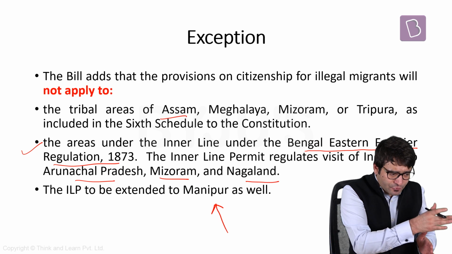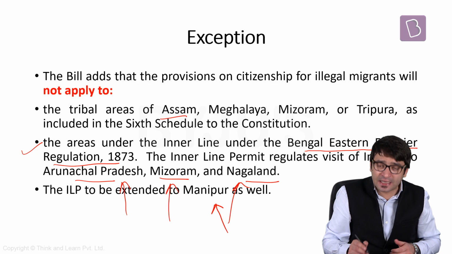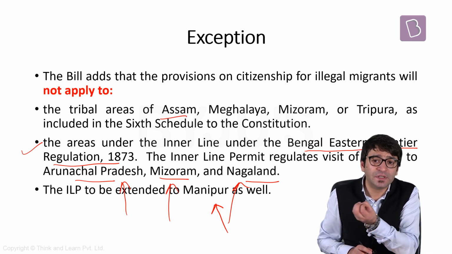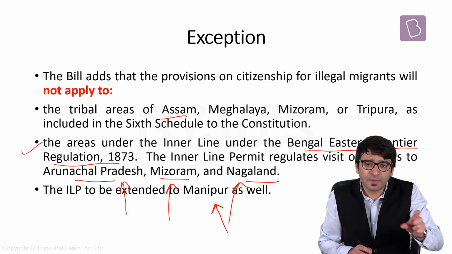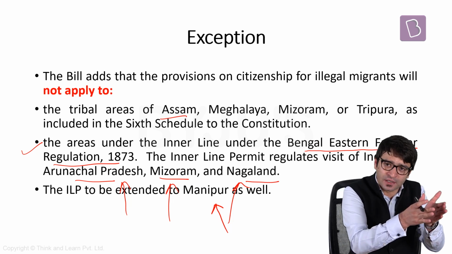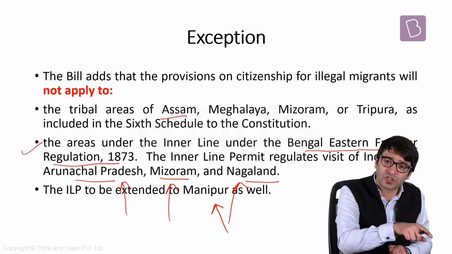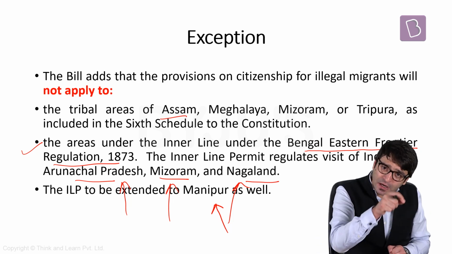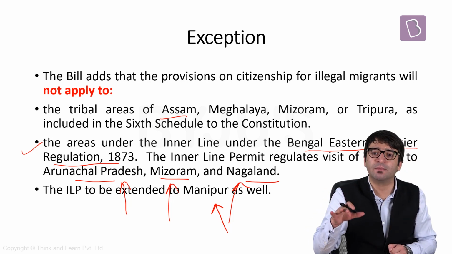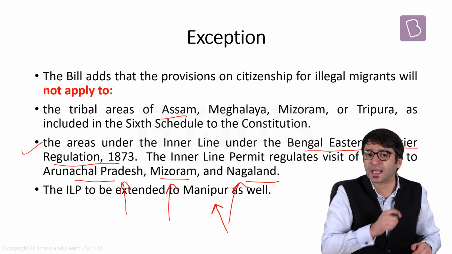That means Indians from other parts of the country, if they want to enter into Arunachal Pradesh, Mizoram or Nagaland, they need a permission. That means CAB will also not be applicable to these ILP areas, and ILP is going to be extended to Manipur as well. That means all those illegal migrants who will be conferred Indian citizenship, they will also require permission to enter these areas. They will also require permit to enter these areas, but they will not be given permission to settle in these tribal areas. These are the exceptions that are created by the CAB 2019.